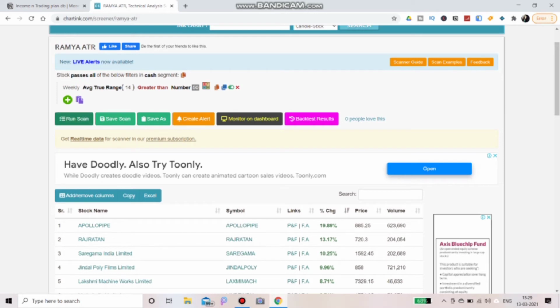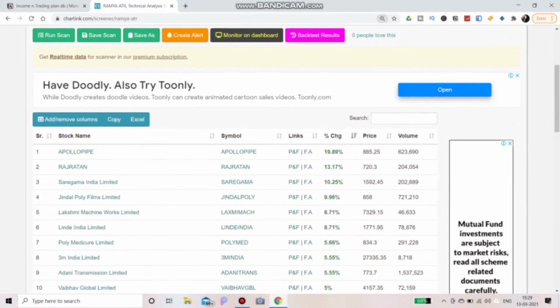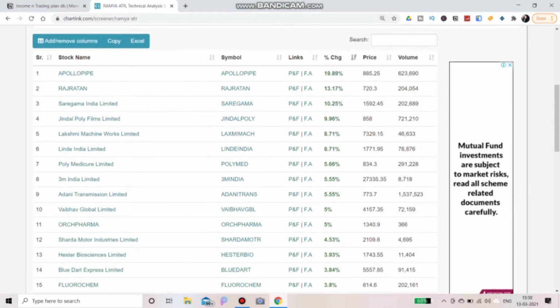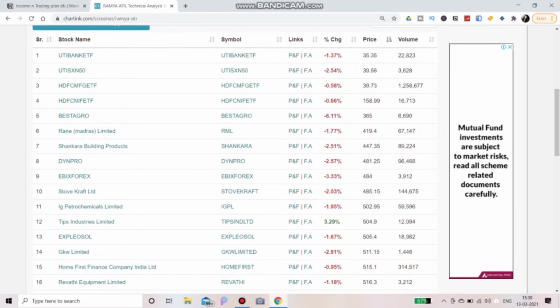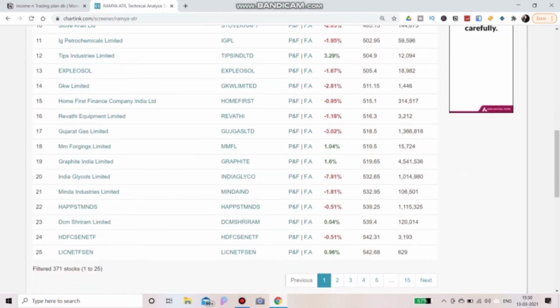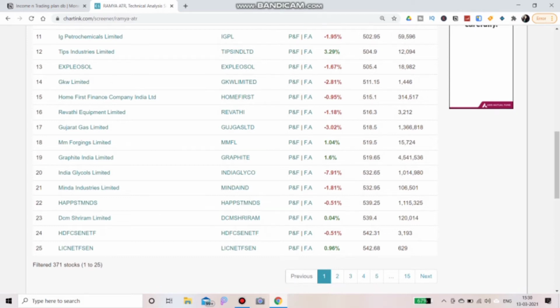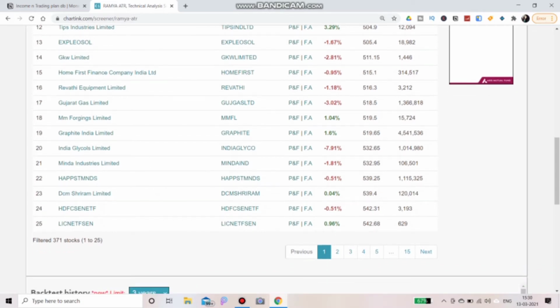So these stocks came up, and now you can see it has all the price ranges. For the lowest, we will see, it starts from 35, but this is on the downside, the negative side, so we are not going with that. If the market is on the downside and you want to do intraday, you can check those negative numbers also. Now Graphite India is at 519, and it's giving 50.8.